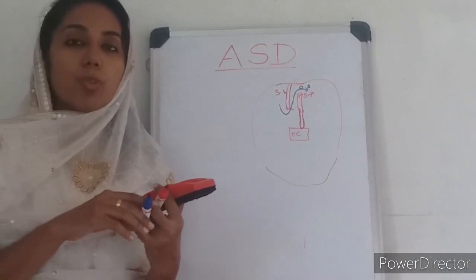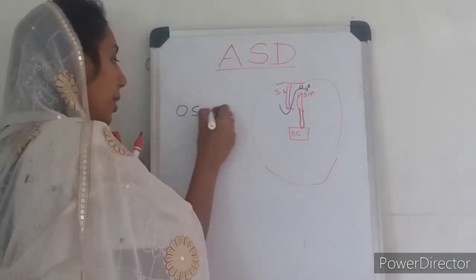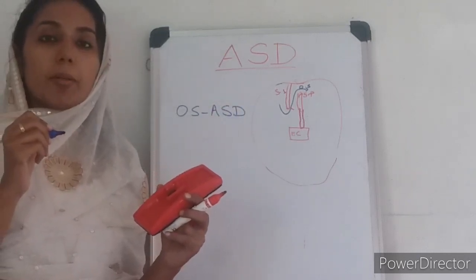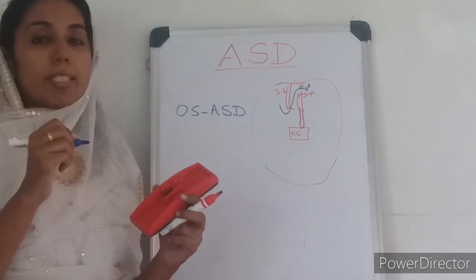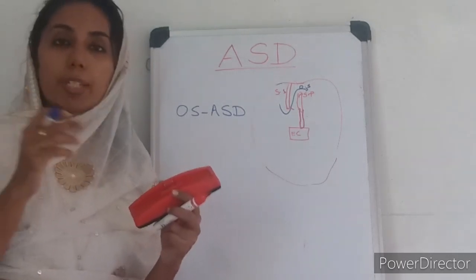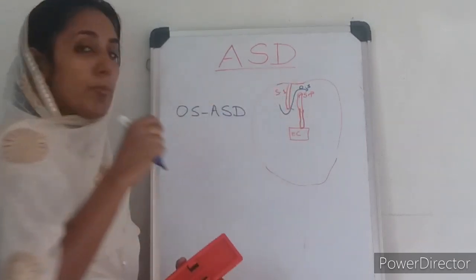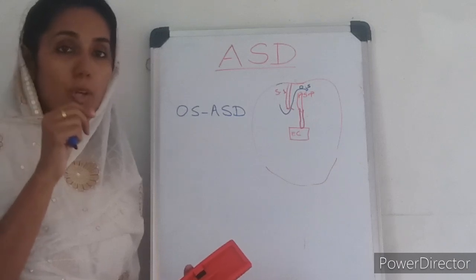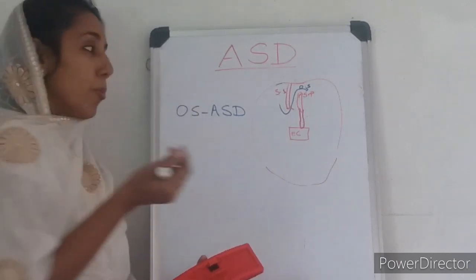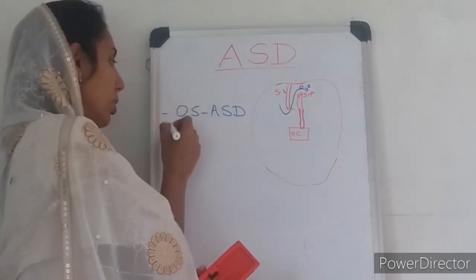Okay. So now let us see what are the types of atrial septal defect. We have so many types. One of the types is ostium secundum ASD. Ostium secundum ASDs are the most common type of ASD. ASD as such accounts for around 5 to 10% of congenital heart disease. Ostium secundum ASD happens when the ostium secundum is not closed properly by the septum secundum, or there is excessive reabsorption of the septum primum. So that is ostium secundum.